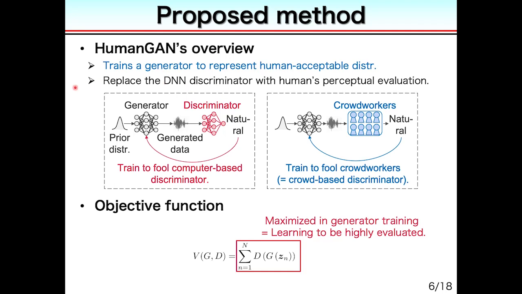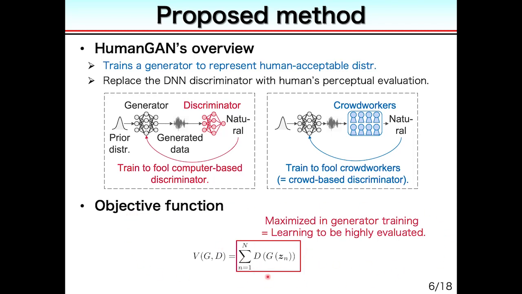The middle of this slide shows a comparison of the basic GAN and HumanGAN. The generator of the basic GAN is trained to fool the computer-based discriminator, that means the DNN discriminator. On the other hand, the generator of the HumanGAN is trained to fool the human-based discriminator, that means crowd workers' perception.